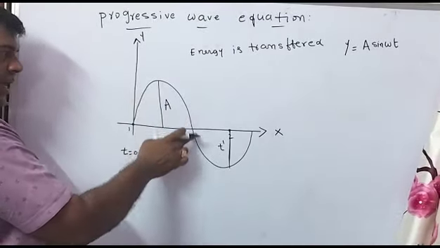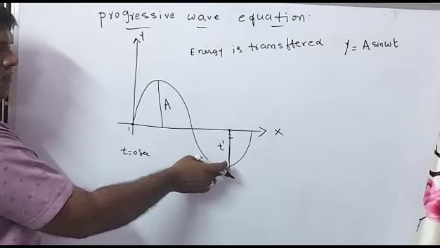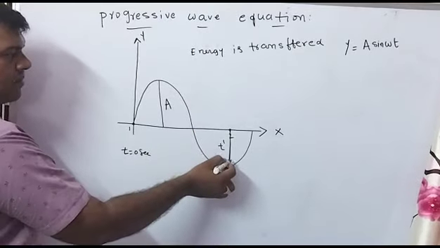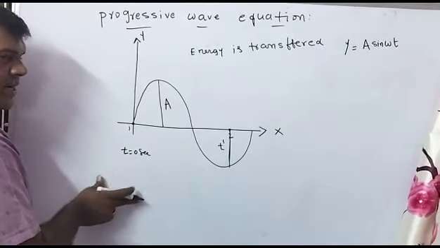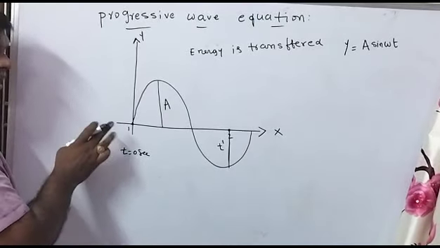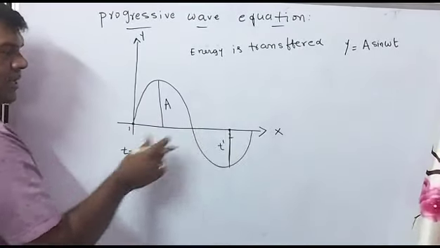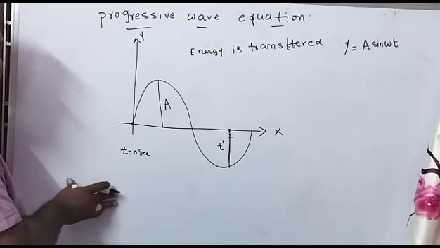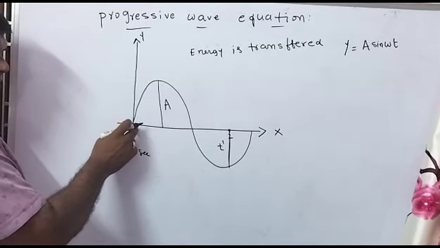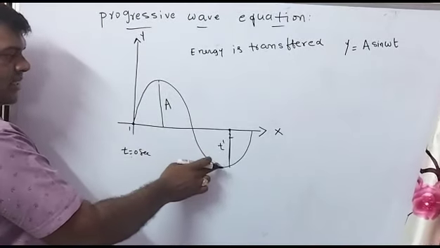The transfer time we are calculating. At this place we are calculating the displacement of the wave. So first of all, we calculate the time the energy takes to travel from here to here. How is it transferred? Due to the vibrations of this particle. Here one particle is there, here one particle is there. Due to the particles' vibration, energy is transferred. This particle is vibrated at time t equals 0 seconds, but energy is transferred, and the energy comes to here.